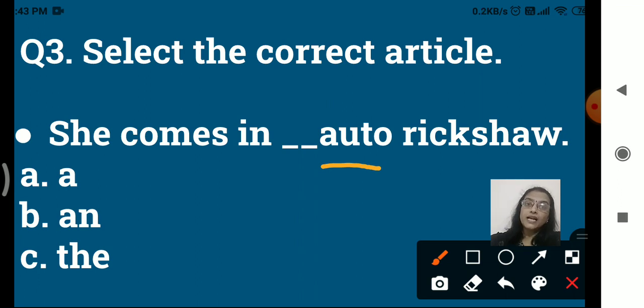So what will be the answer? She comes in... Yes, B. An auto rickshaw, right? We know when to use an. Whenever there are vowel sounds, the letter starting with a vowel, and of course the silent H. But here what we have? We have the vowel sound auto, right?